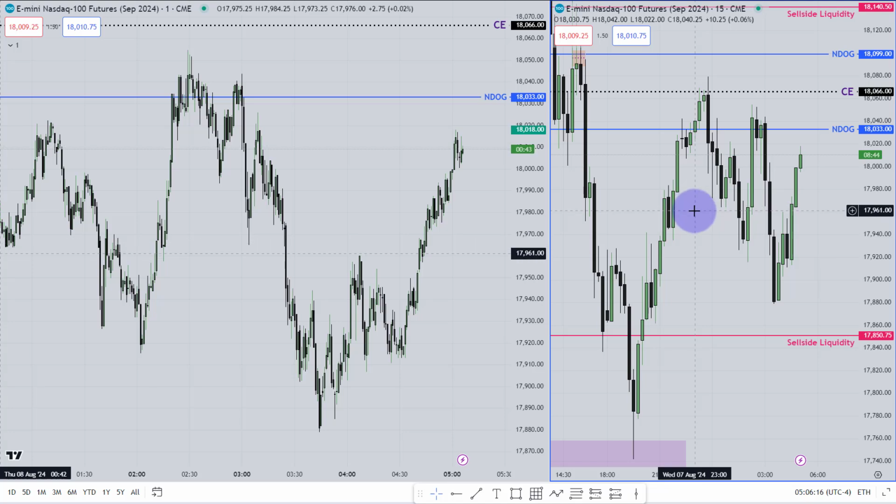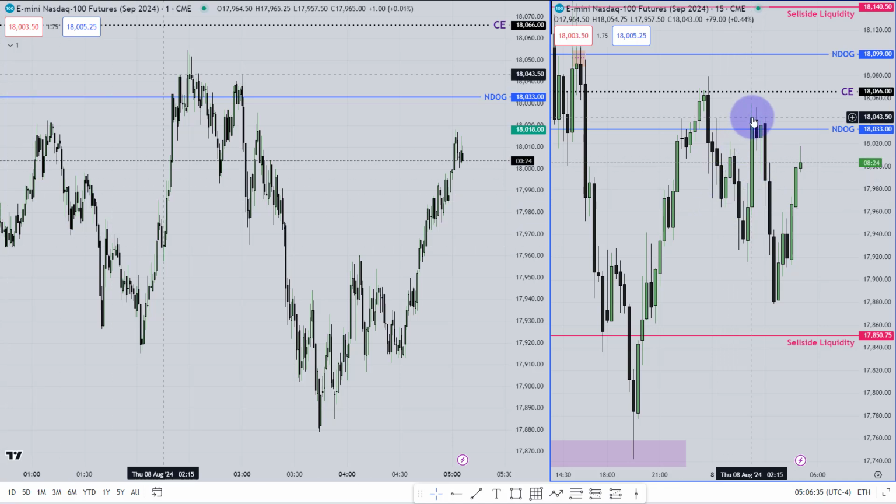Now, what should you look for in the London session? Did ICT talk about this? No, ICT didn't talk about this, but I told that, and I am providing you the proof every single day. London session 95% of the time makes the liquidity. The remaining 5% of the time it takes the liquidity.